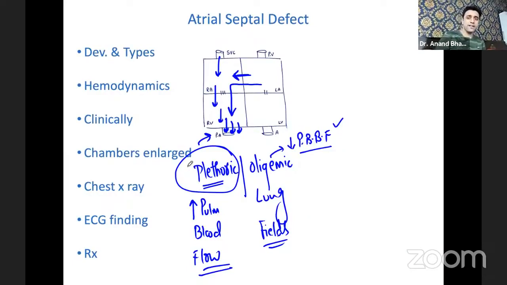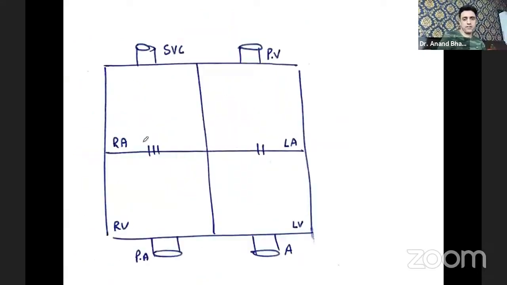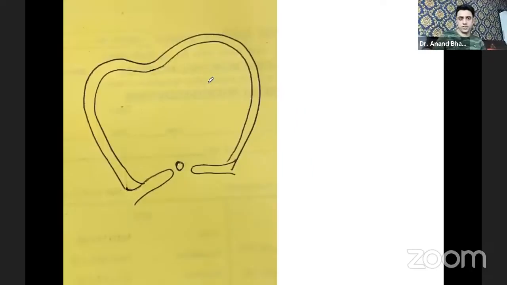So the atrial septal defect is divided into development and types, hemodynamics, how the patient will look clinically, which chambers are enlarged, X-ray finding, ECG finding, and treatment. Now, first coming to the atrial septal defect development, how the atrial septum develops. How to start with it? I'll show you one picture.